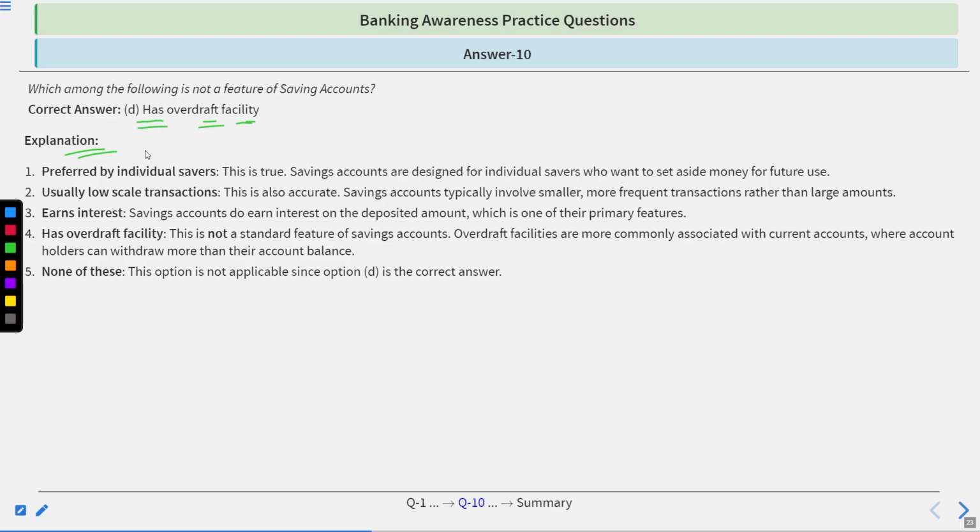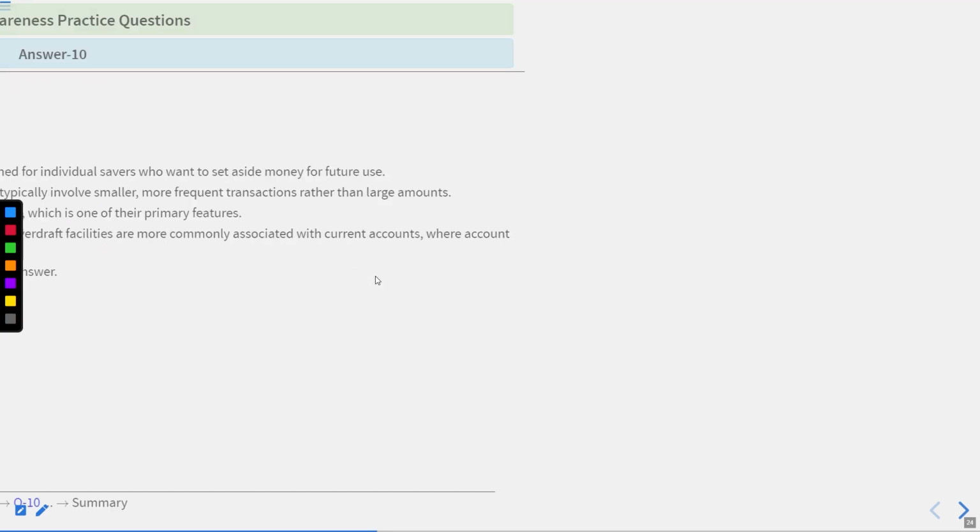This is true. Saving accounts are designed for individual savers who want to set aside money for future use. Usually low scale transaction. This is also accurate. Saving accounts typically involve smaller, more frequent transactions rather than large amounts. Earn interest. Saving accounts do earn interest on the deposited amount, which is one of their primary features. Has overdraft facility. This is not a standard feature of saving accounts. Overdraft facility is more commonly associated with the current accounts where account holders could withdraw more than their account balance. None of these. This option will automatically be incorrect if option D is correct.